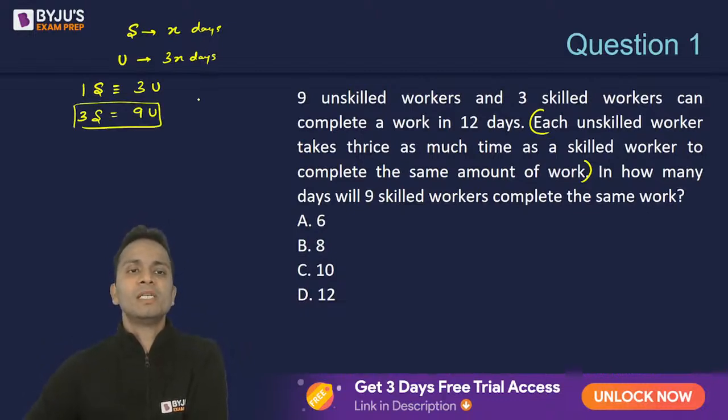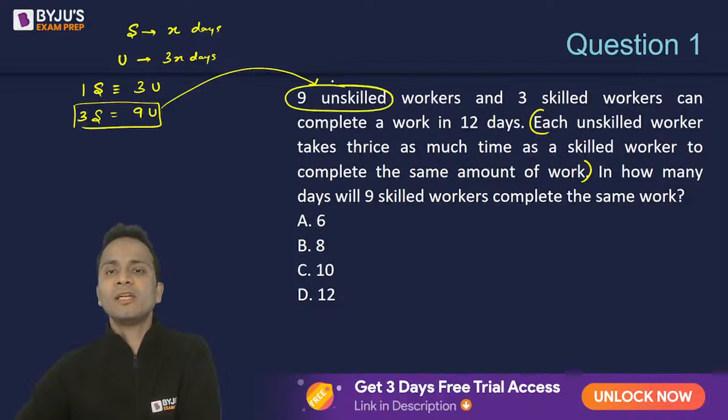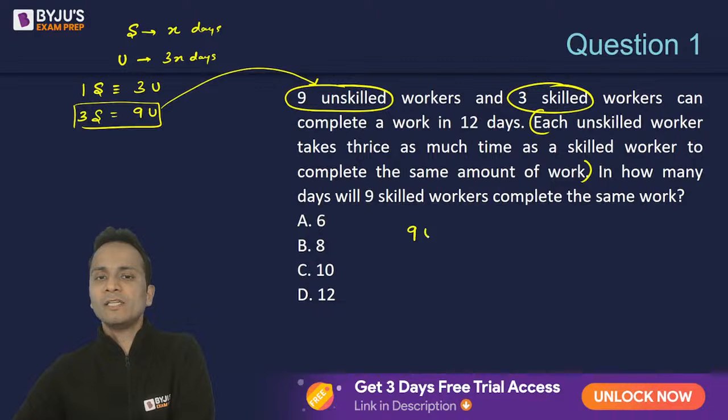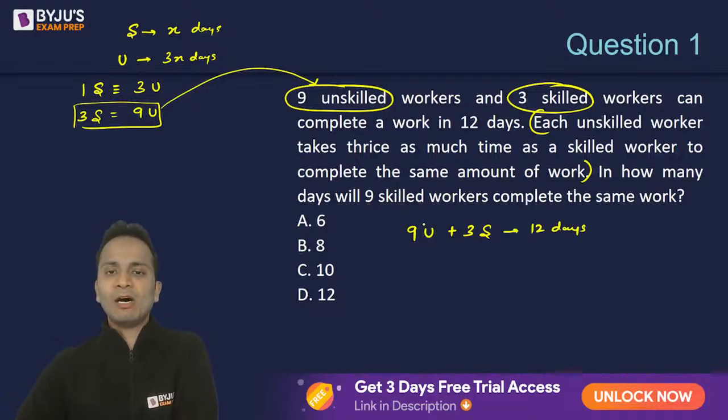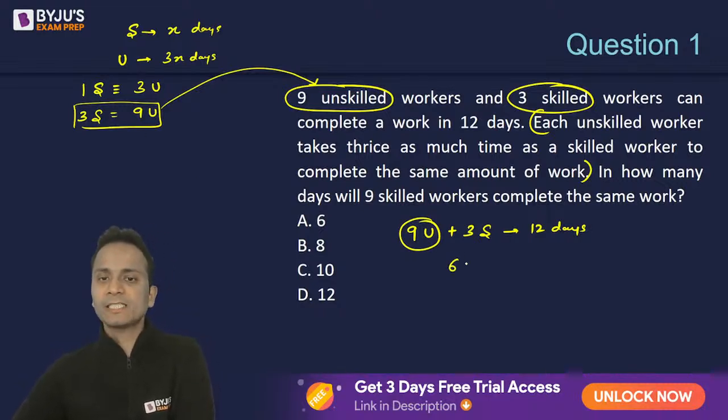Now I'll do the substitution. They are saying that 9 unskilled workers and 3 skilled workers can finish the piece of work in 12 days. Now I can replace these 9 unskilled workers with 3 skilled workers. So 3 plus 3, that is 6 skilled workers, will finish the work in 12 days.